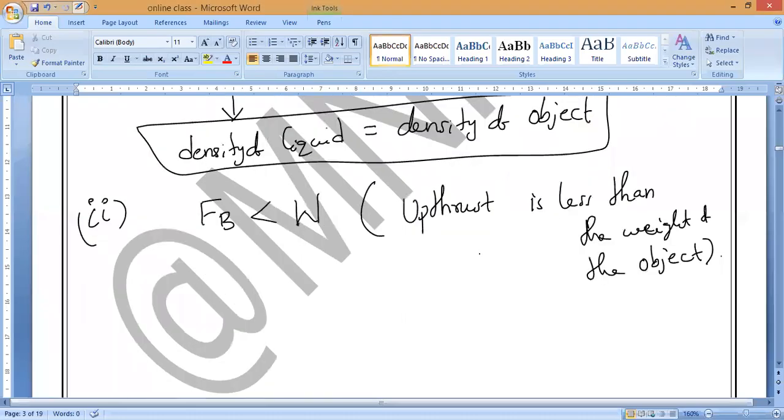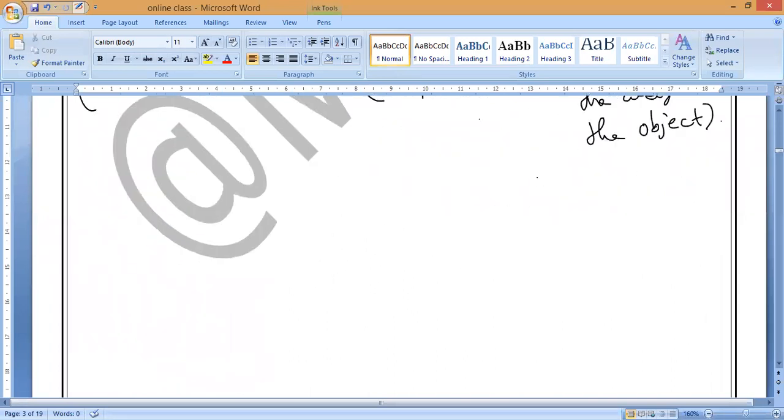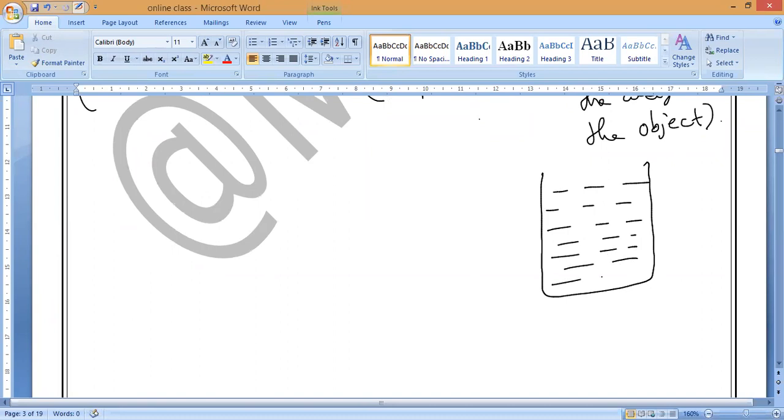You can see the second case is what? Upthrust is less than the weight of the object. So in this case, what will happen, guys? We can assume the object will sink or float. The object will sink. Yes or no? So now the object will settle down. So this is what we can understand: the weight of the object is more than the buoyancy force.